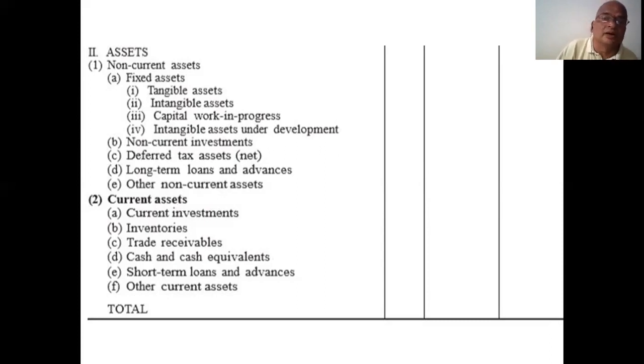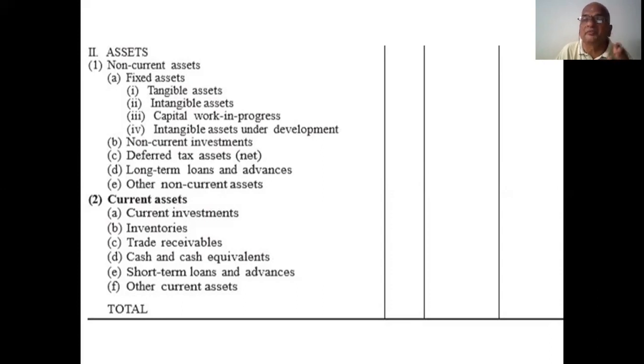Goodwill is either fixed or current also, so we may mention it on both sides. Similarly, tangible assets are tangible and movable; intangible are non-movable. Capital work in progress, because some work, like the Polavaram project, has been going on since 10 or 15 years and will go on in future also. So it is capital work in progress only. The central government shows that item, the Polavaram project, as continuing work in progress in their balance sheet.